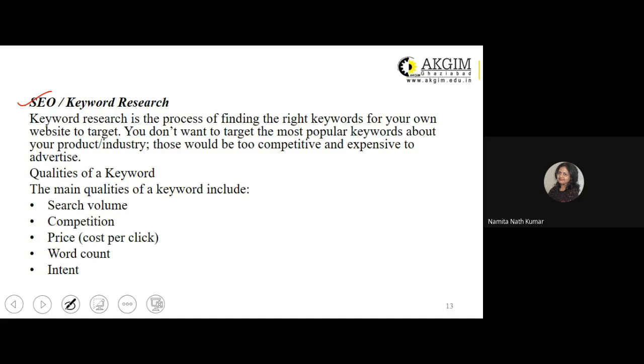if it is... See, again, there are two aspects to it. If the keyword is being competed for by a large number of companies, its availability becomes difficult.